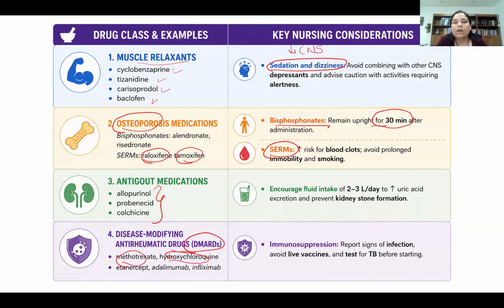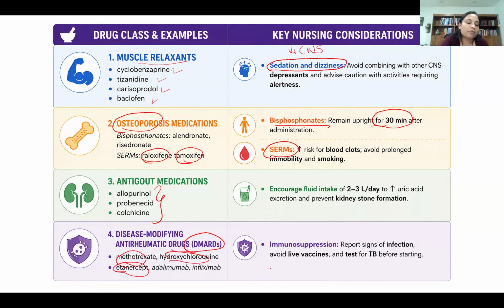And methotrexate causes immunosuppression and liver damage, so you need to check for yellowish discoloration of skin and sclera, those kinds of symptoms, and we need to advise the patient to use proper contraception because that is a teratogenic medication.